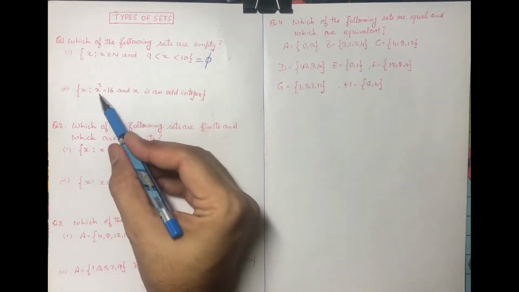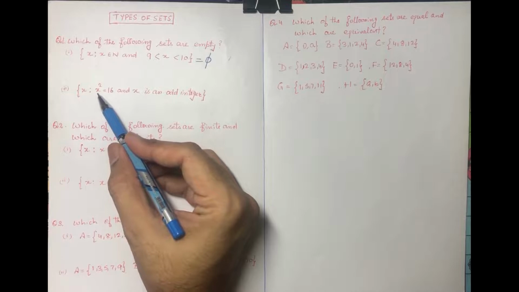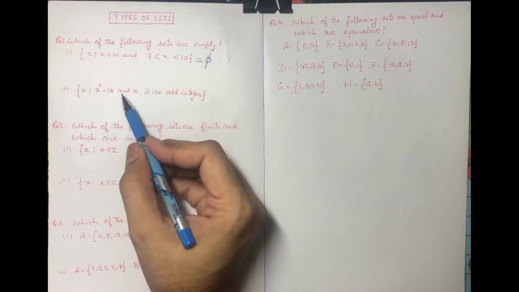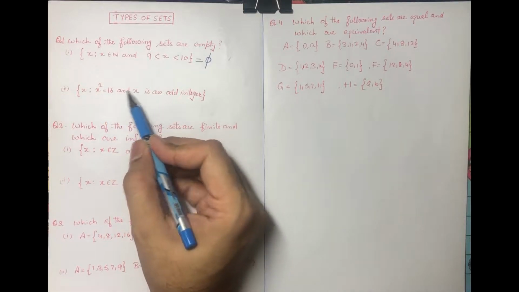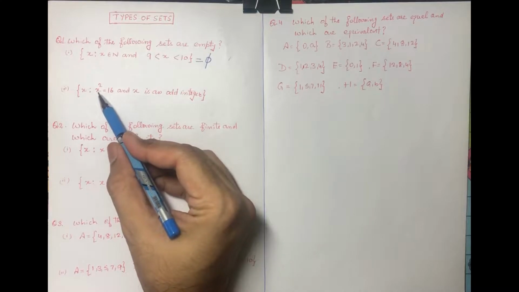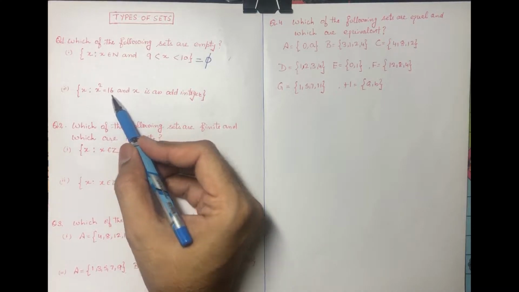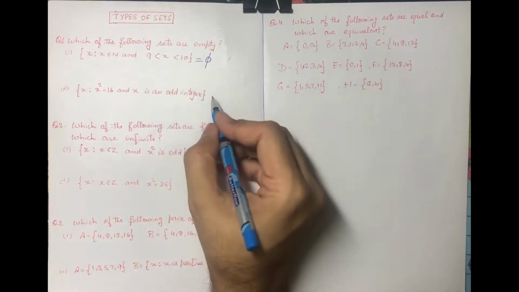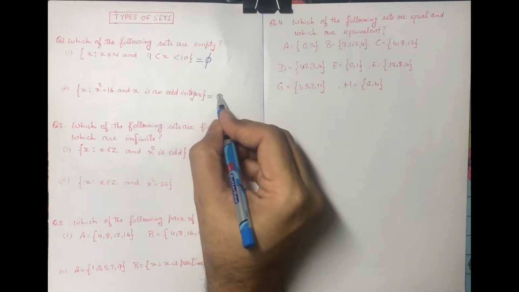And x square is equal to 16 means x is equal to 4, and 4 is an even number. So no odd integer can be used here whose square is 16. So again this set is also an empty set.